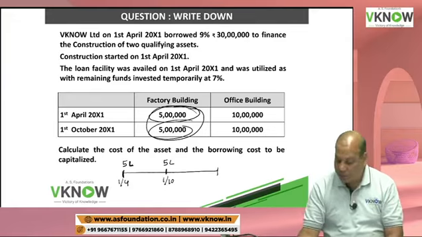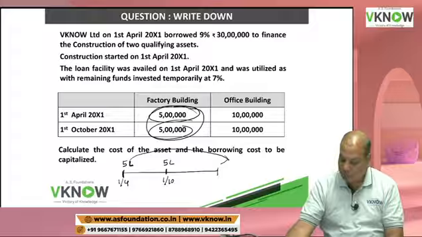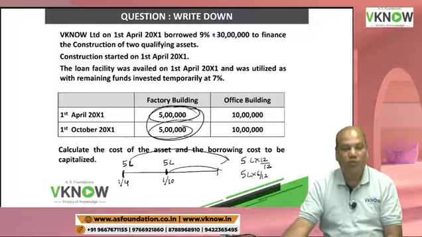So my average expenditure is not 10 lakh. 5 lakh for full year, so 5 lakh into 12 by 12. But this 5 lakh is for 6 months only. So I will have to calculate how much is my average expenditure.